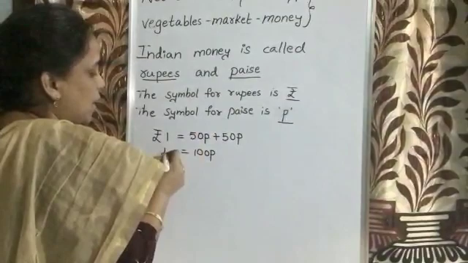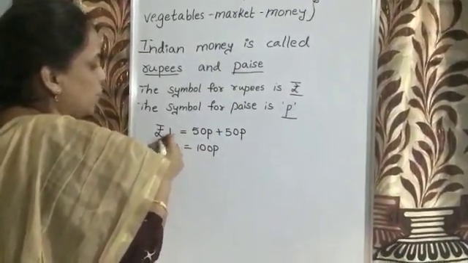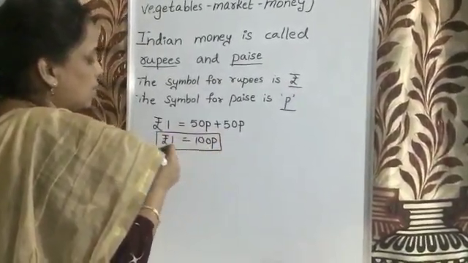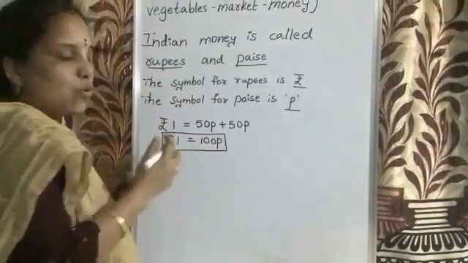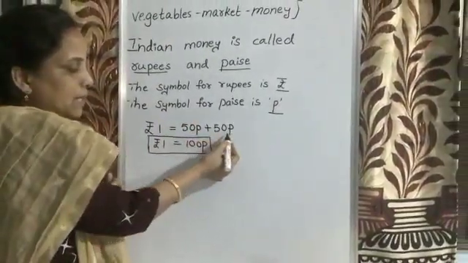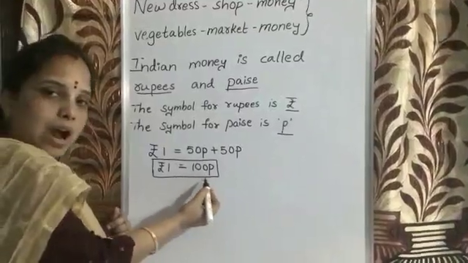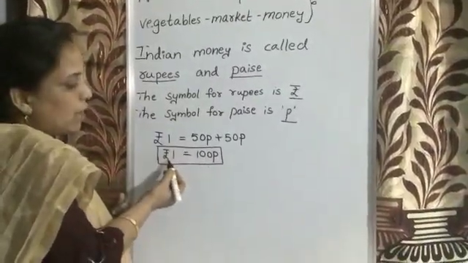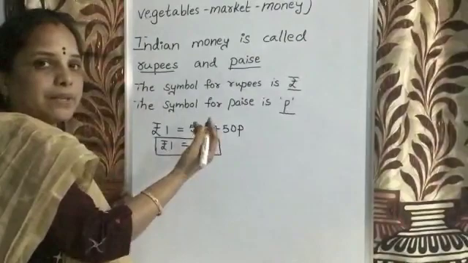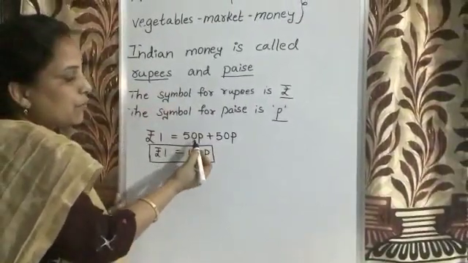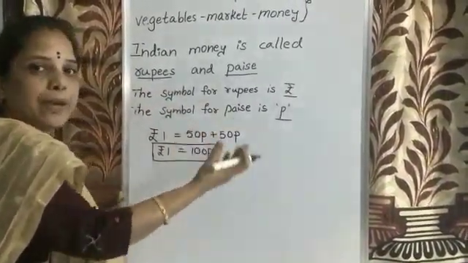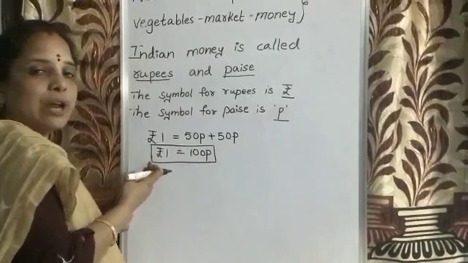So 1 rupee is equal to 100 paisa. Okay. In olden days, in previous days, we used to use 50 paisa, and we used to pay two 50 paisas for 1 rupee.